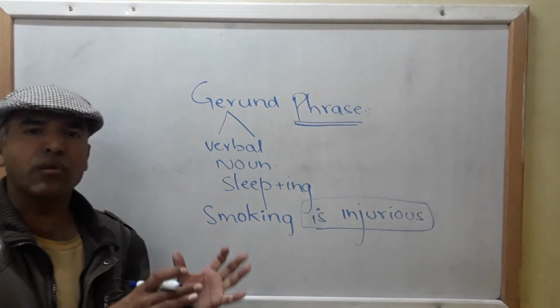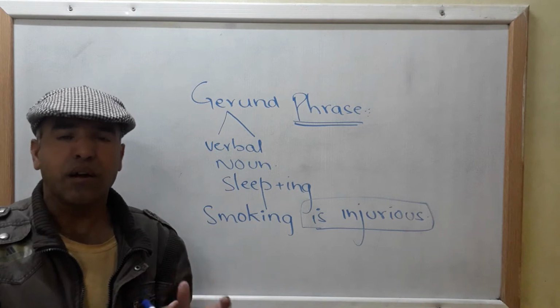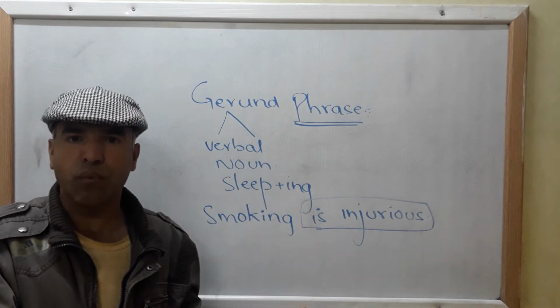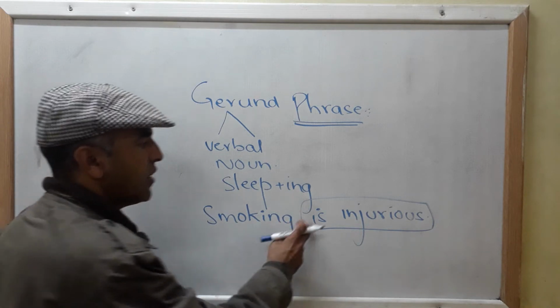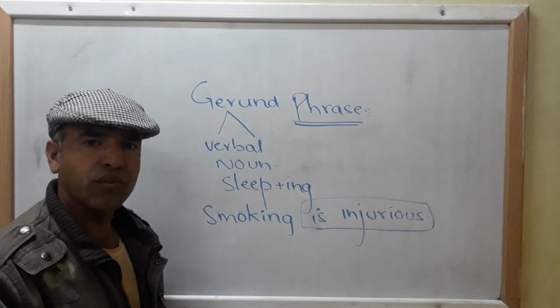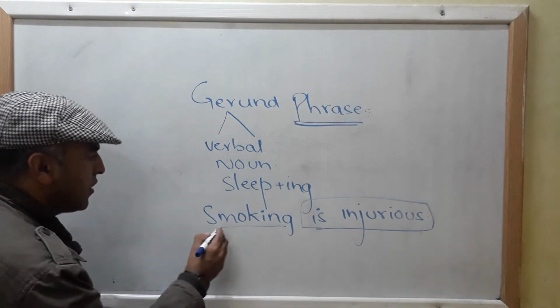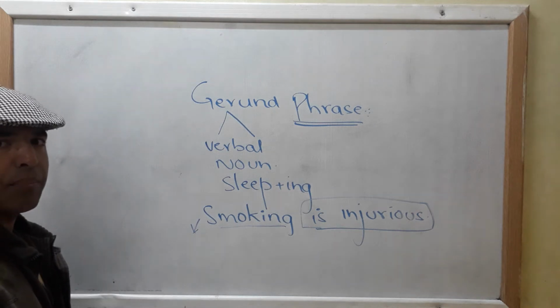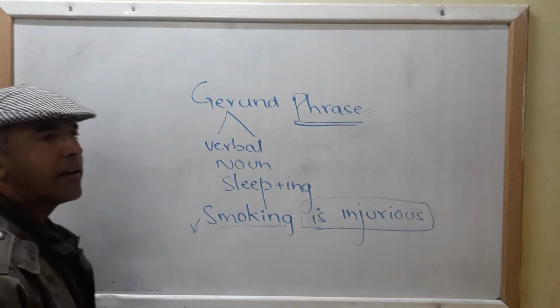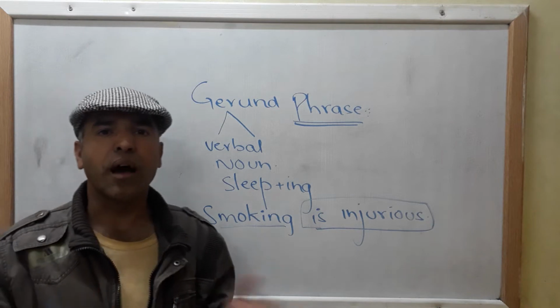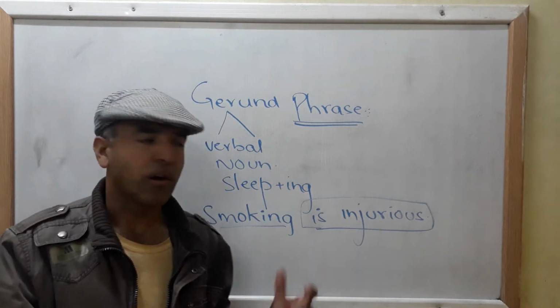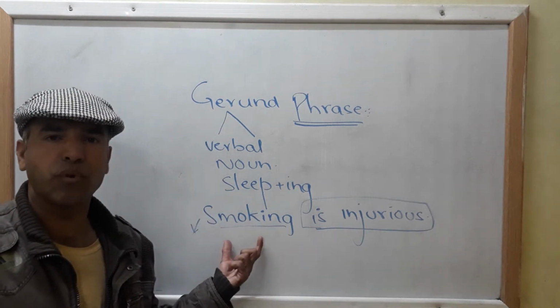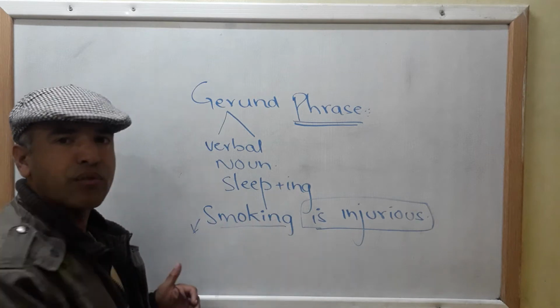You can find your gerund phrase or gerund simply by asking the question from the verb, that is injurious. What is injurious? Smoking. Here smoking, as you can see, indicates that nothing is happening. Smoking is injurious. No action is being performed over here, but we are talking about something.